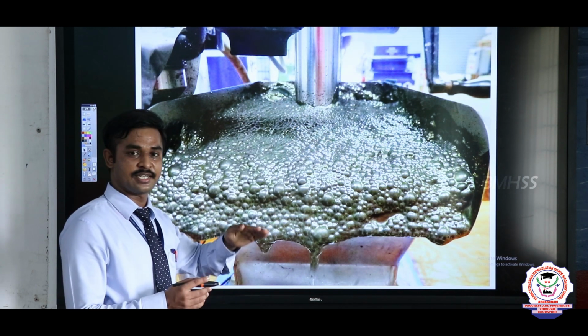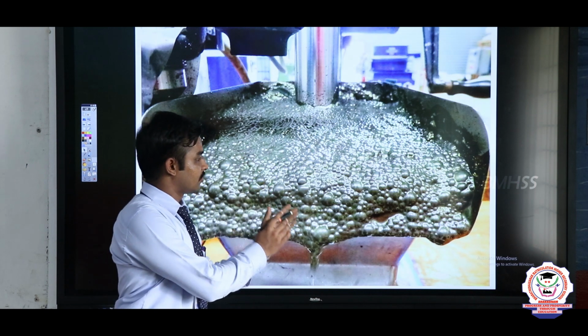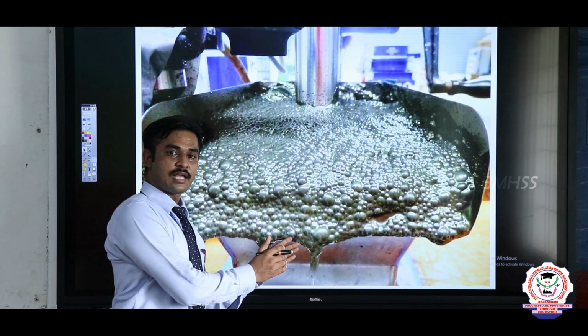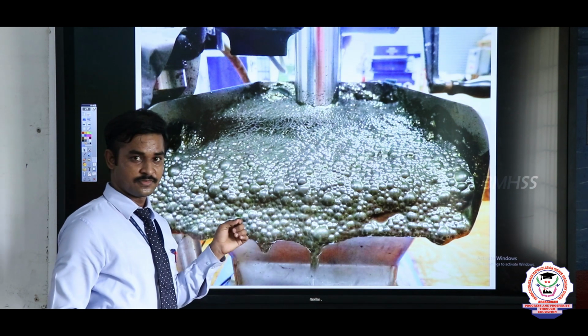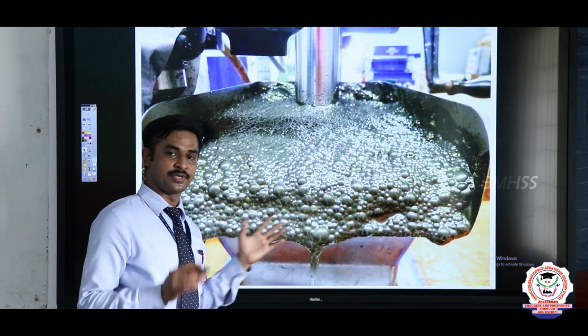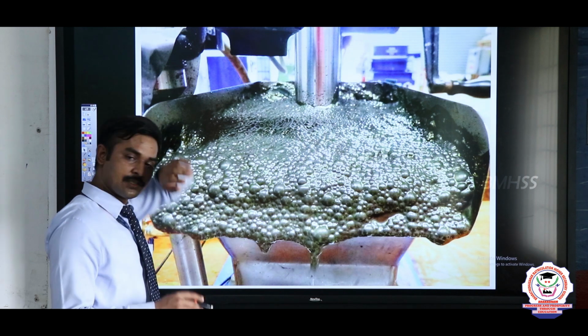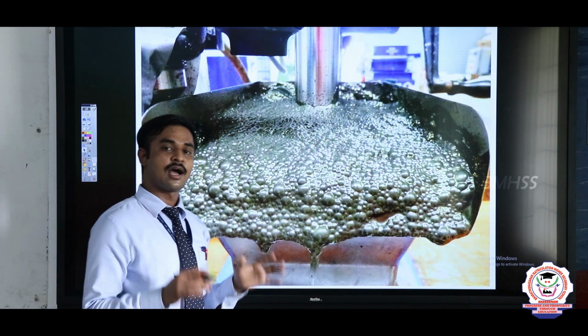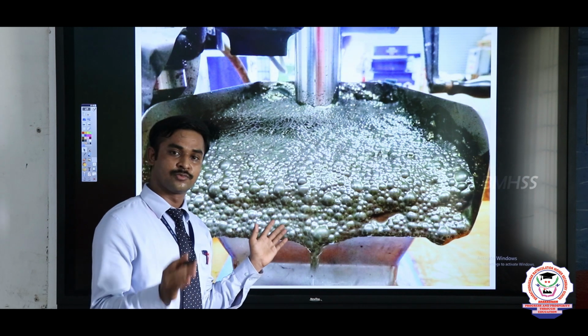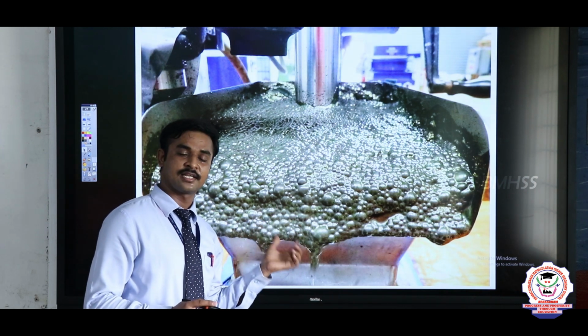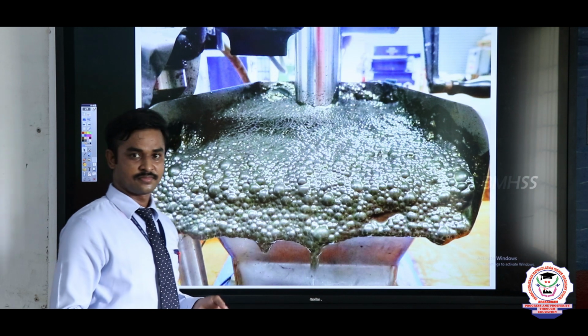The washed foam has a high percentage of ores and a low percentage of impurities. So by this process the ore has a high percentage of metal, impurities are removed, and the ores are collected in purified form.